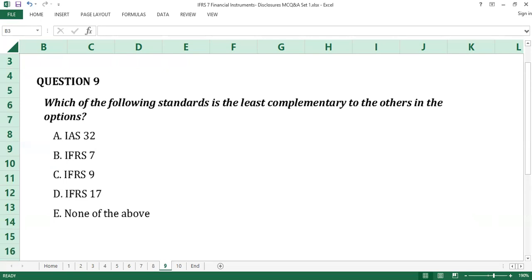Question number 9. The answer to question number 9 is D, IFRS 17. IFRS 7 financial instruments disclosures complements IAS 32 financial instruments presentation and IFRS 9 financial instruments with respect to financial assets and financial liabilities recognized, measured, and presented in financial statements. While IFRS 17 insurance contracts deals with certain financial guarantee contracts, which can also be reported using IFRS 9 financial instruments, based on some consideration, IFRS 17 is the least complementary to the other standards in the options. D is the answer to question number 9.